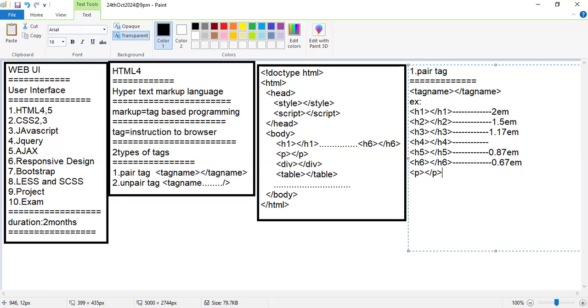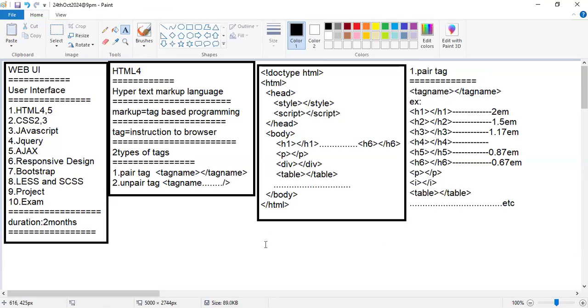The P tag is used to display a paragraph. The I tag is for italic content. For every tag we have tag-related specific CSS. Here we are learning all HTML tags. This list of all tags comes under pair tags. The table tag is used to display a table of content. Like this, there are some other tags, all of which come under pair tags.